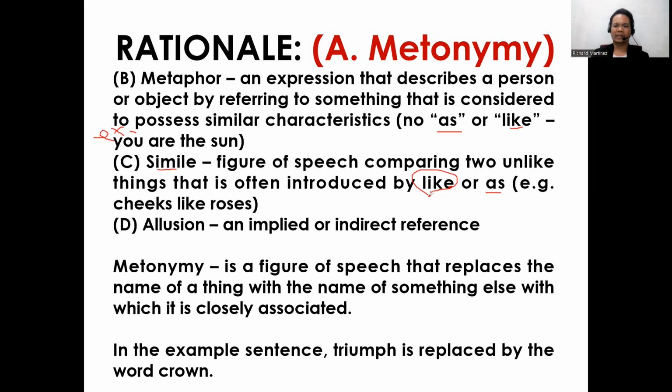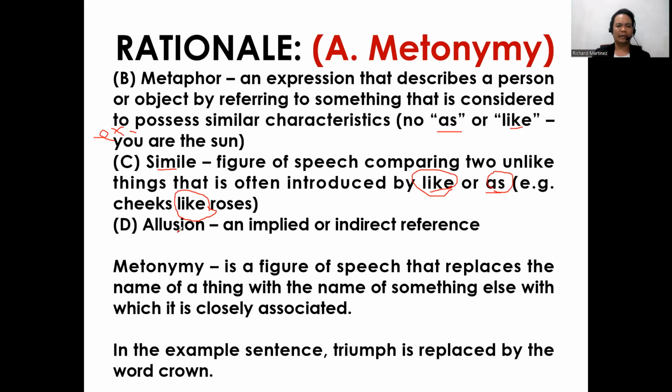An example here is "cheeks like roses." Next is allusion, an implied or indirect reference.